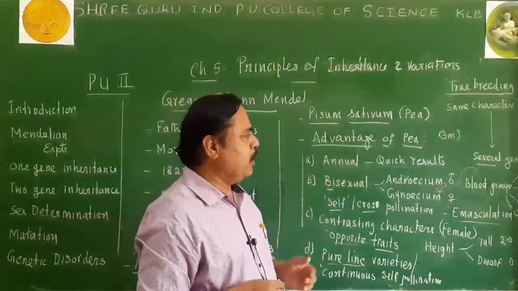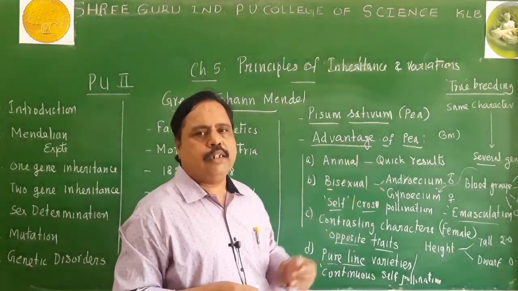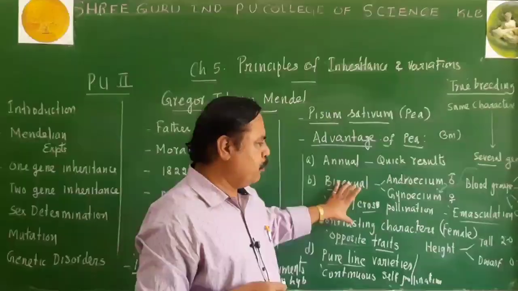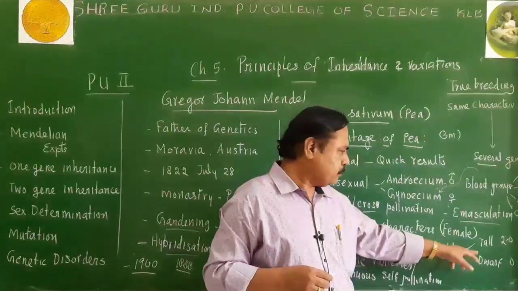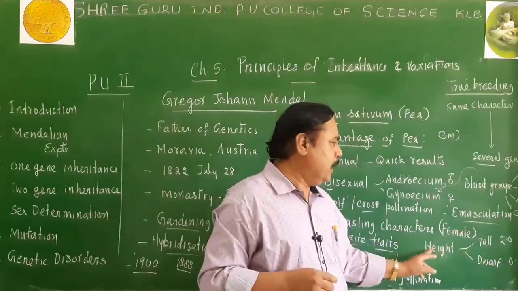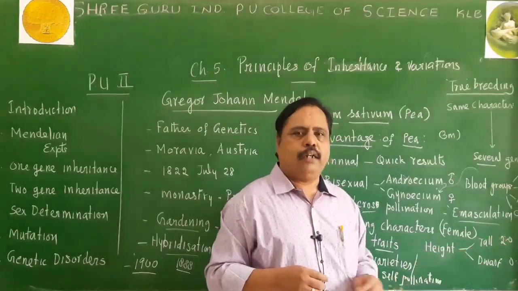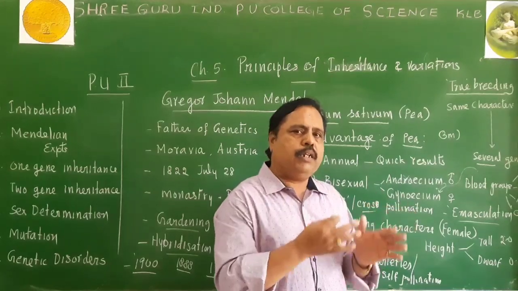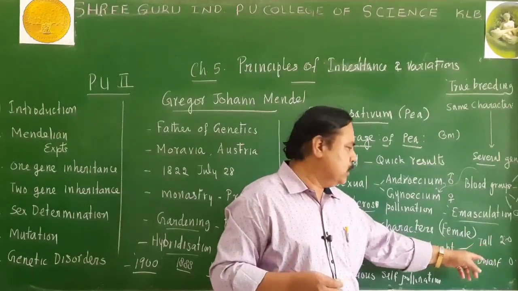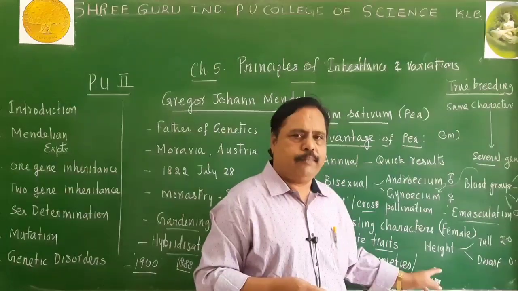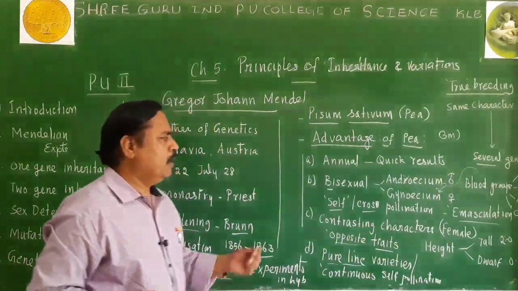Mendel developed pure line variety. He came across these things. I also told you one more point, what is called emasculation. We have also studied the difference between character and trait. Character is a common thing. The various forms of a character are called traits. Okay, let us continue after a few minutes.